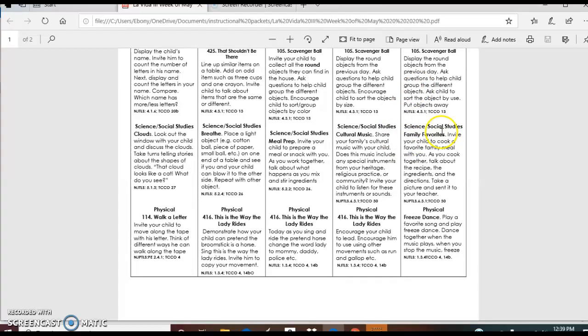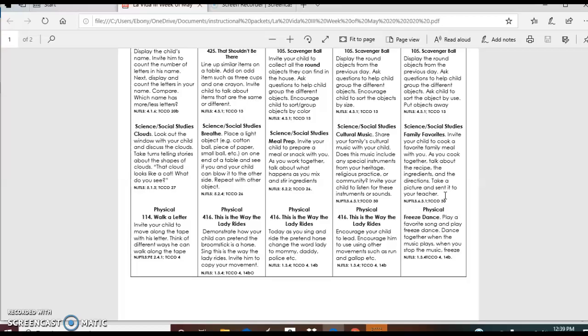Now for science and social studies, Family Favorites, you're going to invite your child to cook a favorite family meal with you. As you cook together, talk about the recipe and the ingredients and directions. Take pictures and send them to, of course, the teachers. So this is a fun activity. You could do this activity anytime you want.